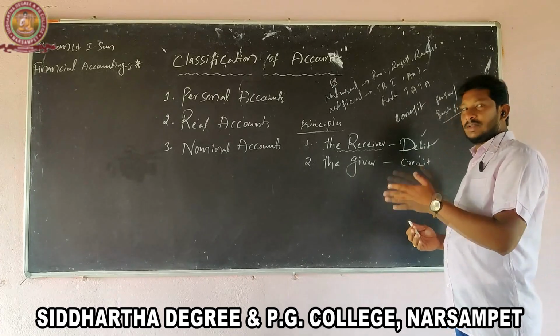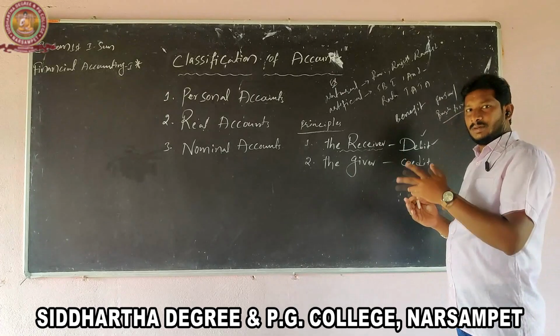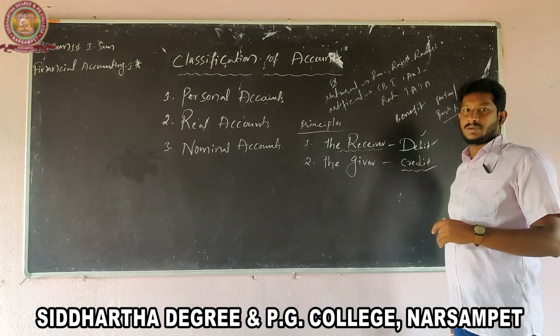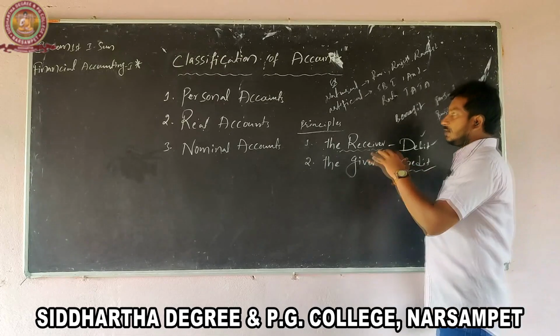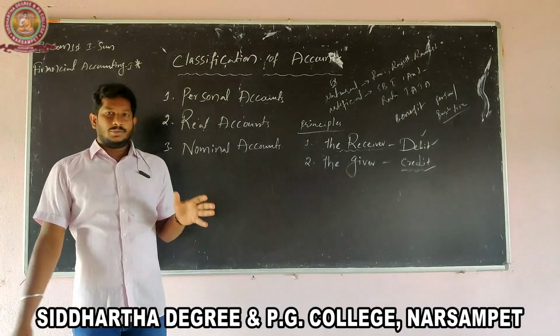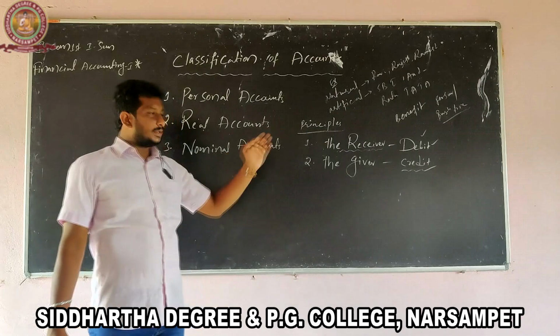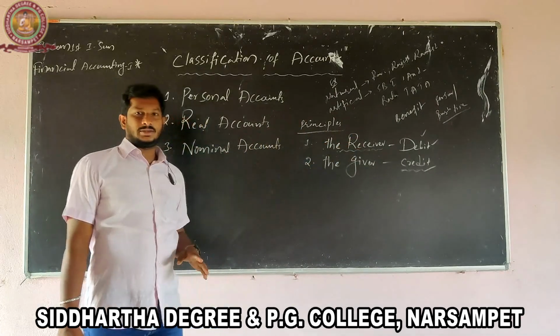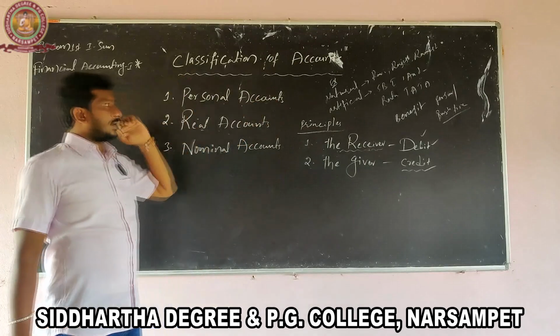Who is the giver? The person or business firm giving benefits, and that account is to be credited. So in the personal accounts principle, the receiver is debited, and the giver's account is to be credited. Okay, this is the personal account.